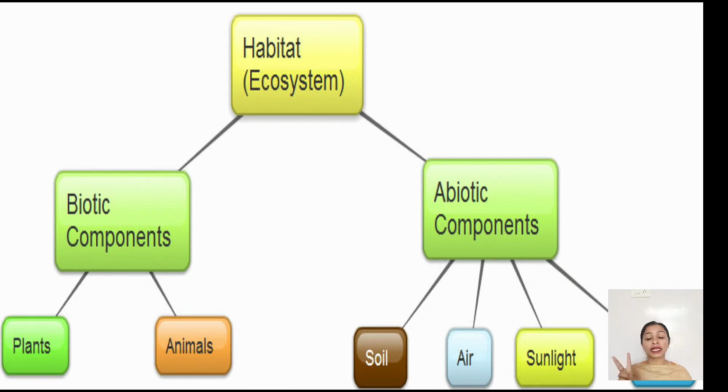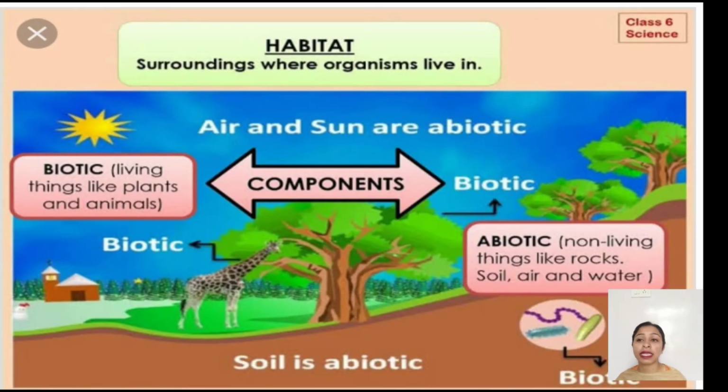So now your habitat is made up of two components. Two components are very important for making the habitat. So what does your habitat comprise of? It comprises of the biotic component as well as the abiotic component. What are the biotic components? They are the living things of the habitat. And what is the abiotic component? Abiotic component is the non-living things of the habitat.